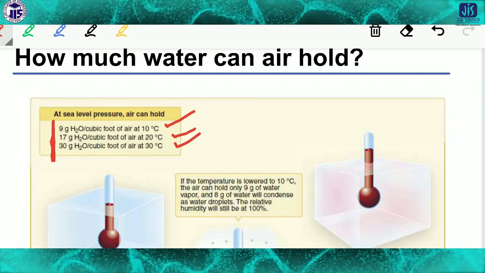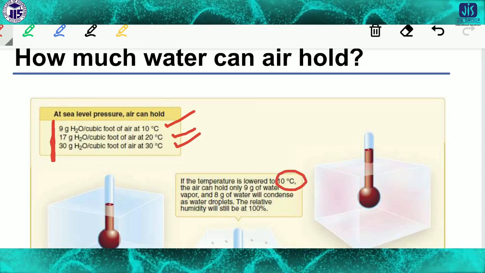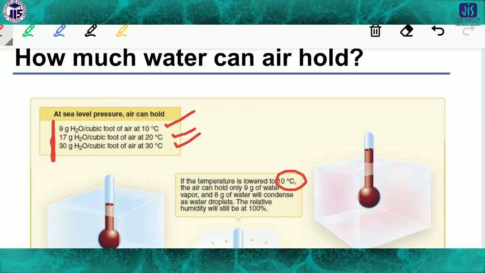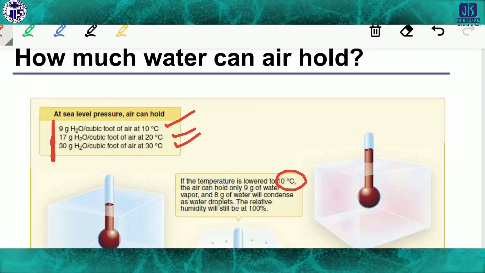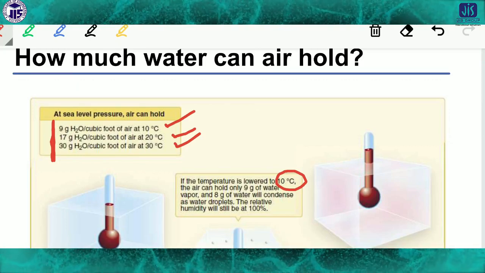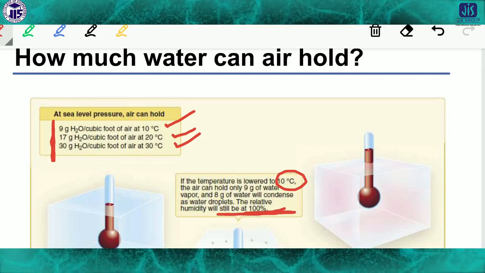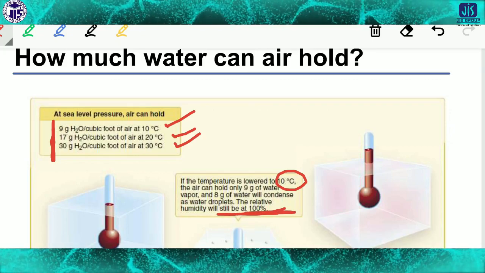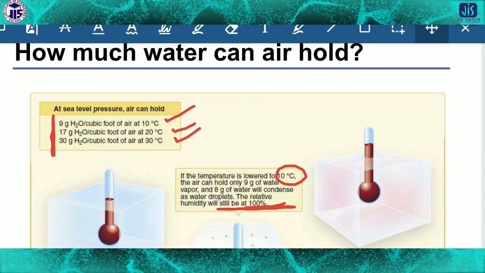If the temperature is lower than 10 degrees C, this is very important. If the temperature is lower than 10 degrees C, the air can hold only 9 gram of water vapor and 8 gram of water will condense as water droplets. The relative humidity will still be 100%, because the carrying capacity varies.